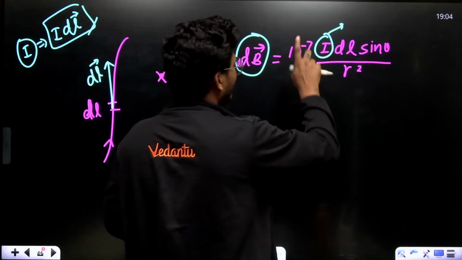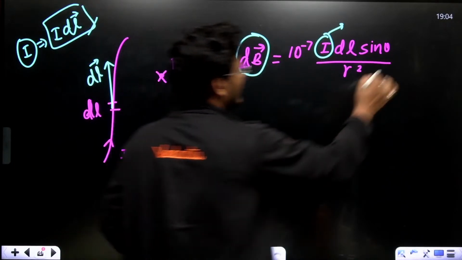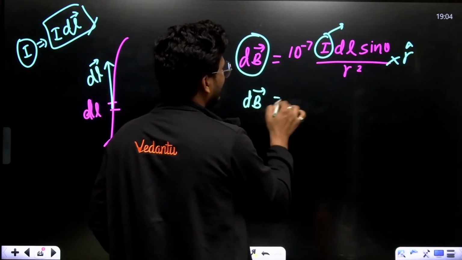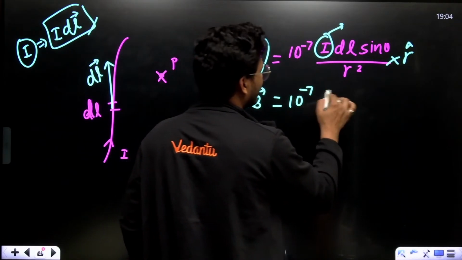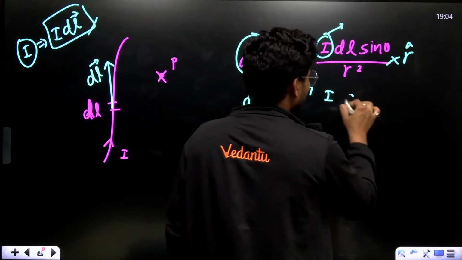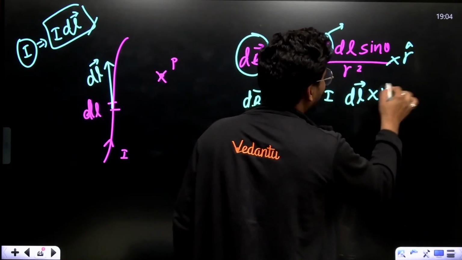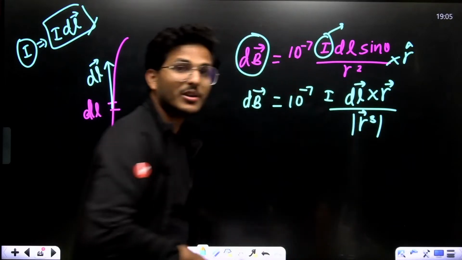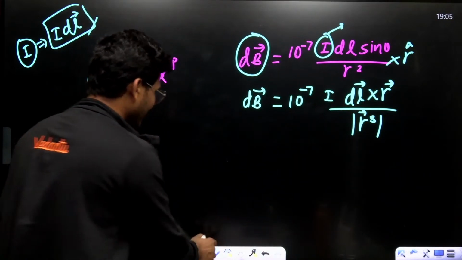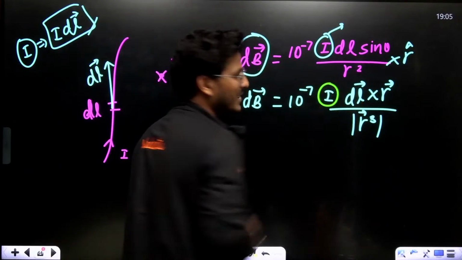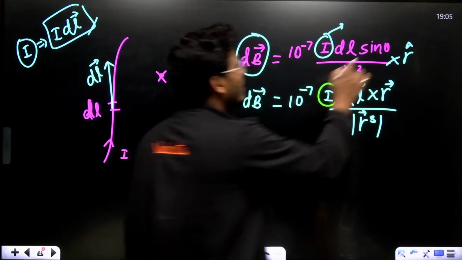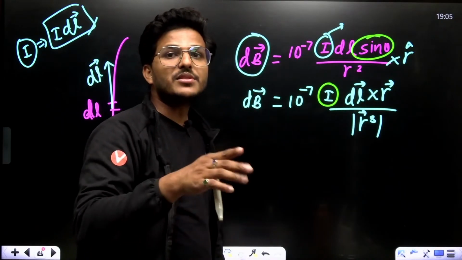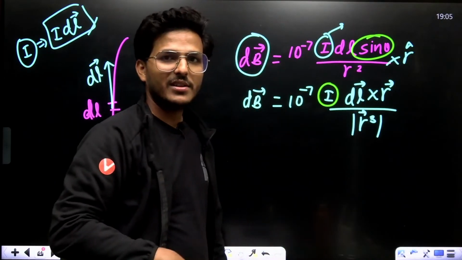So considering vectors, with r cap, dB vector equals 10 to the power minus 7 I dl vector cross r vector upon r cube. You got my point? Current itself is a scalar, but we want sin theta here, which comes from a cross product.